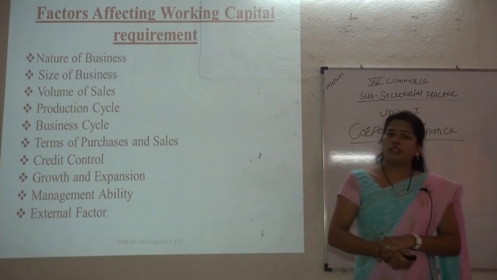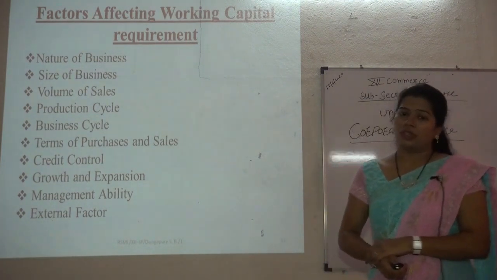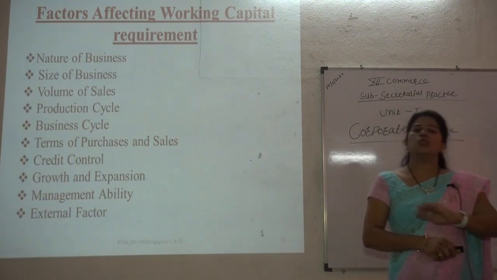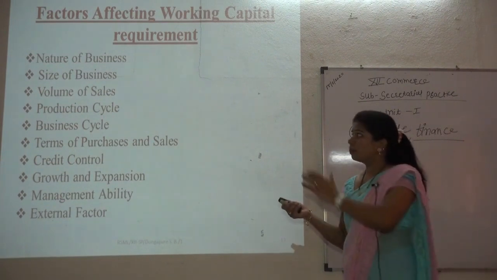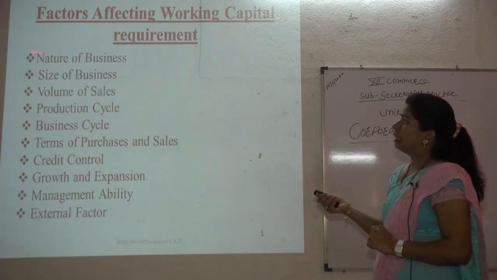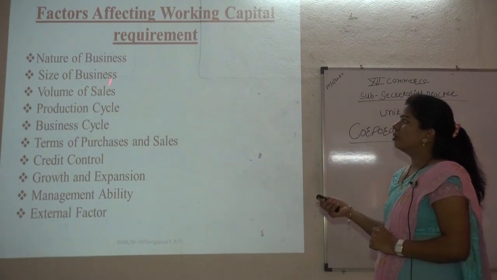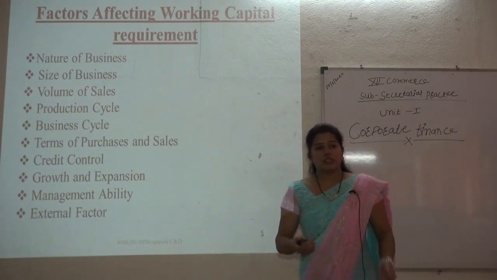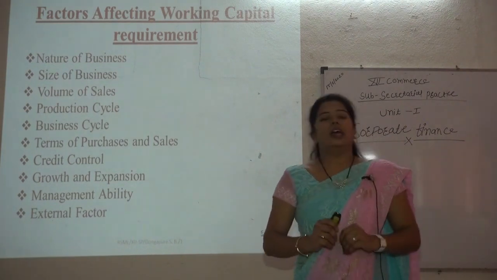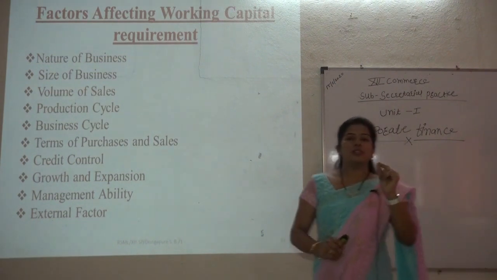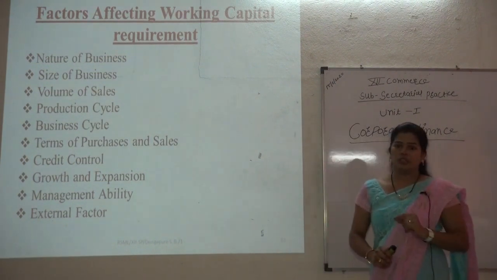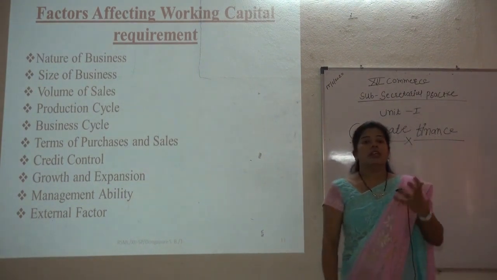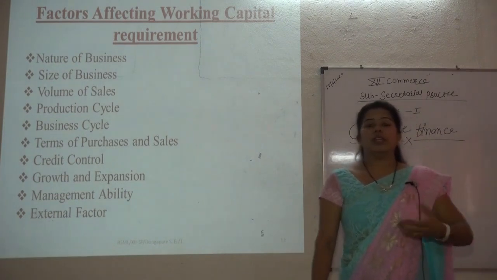Suppose there is a trading organization, we need a large amount of working capital, and suppose there is a public utility or manufacturing unit, we need less working capital. So that's why working capital depends upon the nature of the business. Next is the size of the business. Obviously, whether it is a small or big organization, for a big organization we need a large amount of working capital, and for a small organization we need less working capital. So it depends upon the size. Then the volume of sales: definitely, it means what quantity we are going to sell.